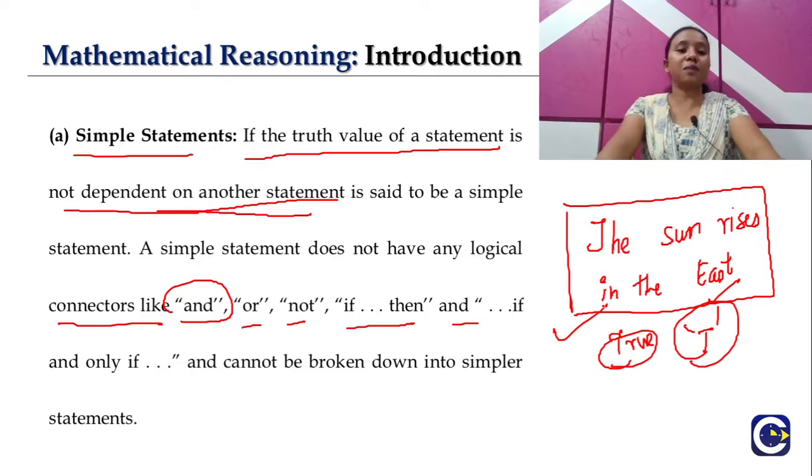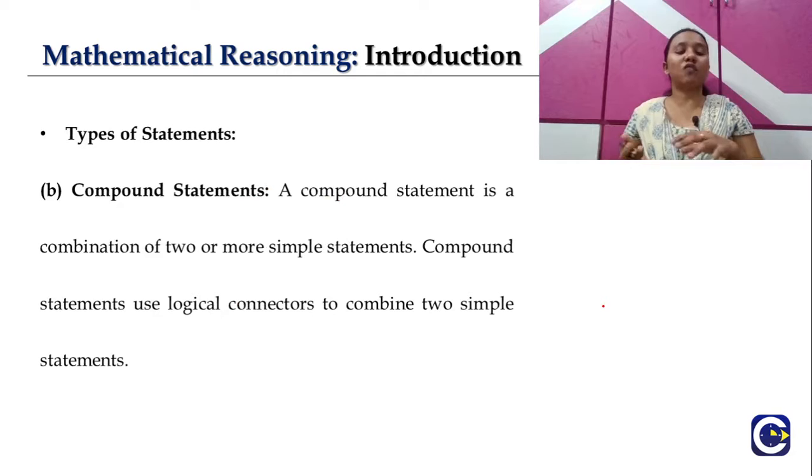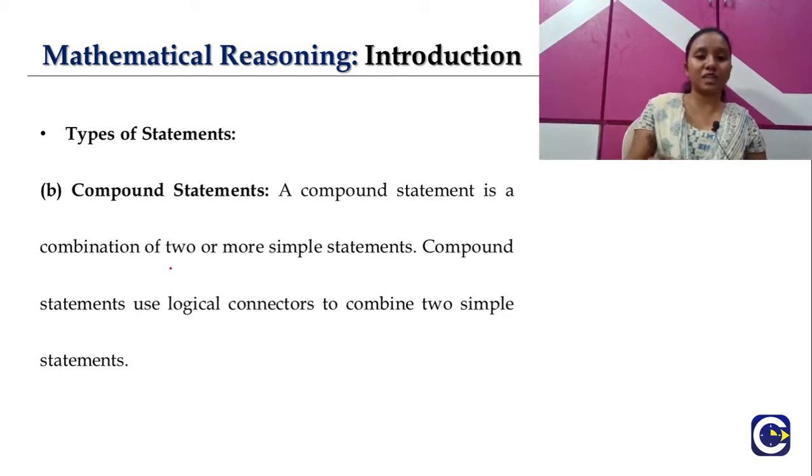The next type of statement which we are going to discuss is a compound statement, and it's obviously opposite to our simple statement. In a simple statement, it is one single statement, without depending on another, for which we can find the truth value. When it comes to a compound statement, it is actually a combination of two or more simple statements.